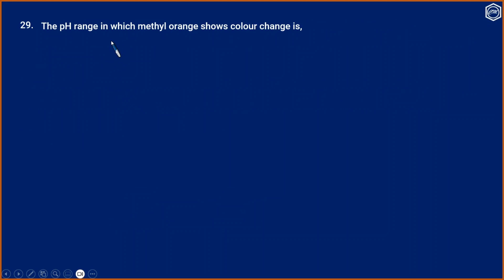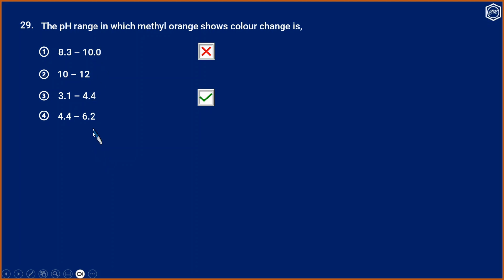Question 29. The pH range in which methyl orange shows color change is: 1. 8.3 to 10, 2. 10 to 12, 3. 3.1 to 4.4, 4. 4.4 to 6.2. So for methyl orange, it is 3.1 to 4.4. Option 3 is the correct answer. 8.3 to 10 is for phenolphthalein.